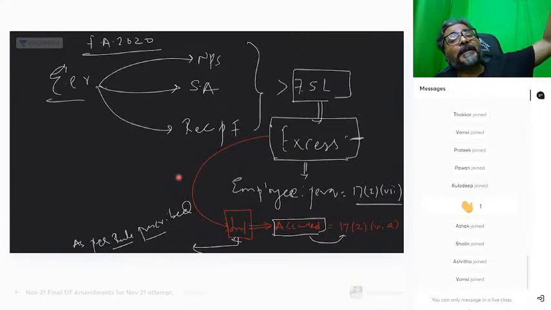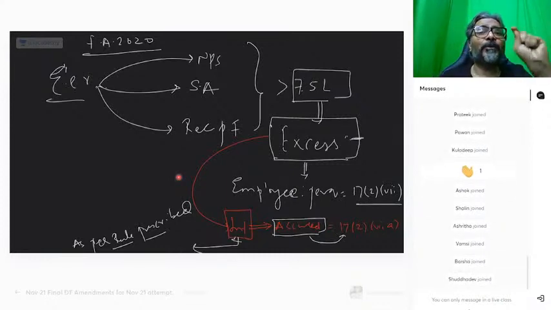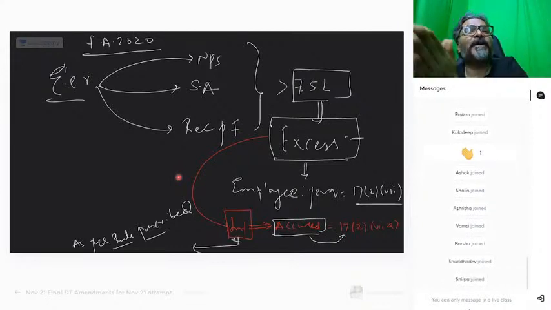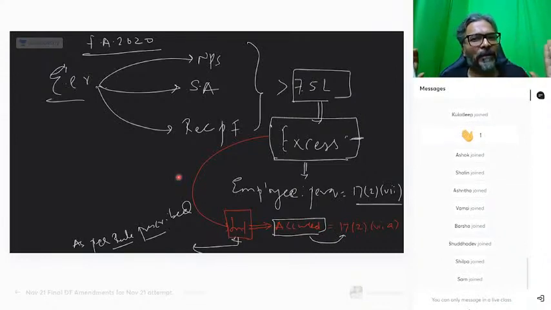Till the July attempt, we never had any rules. But for the November attempt, do we have any rules now? And the answer is yes. This is exactly what we are doing right now. Students, for the November attempt, we are doing this particular rule, and let's now see what this rule is all about. Are you clear now with the background of the amendment?